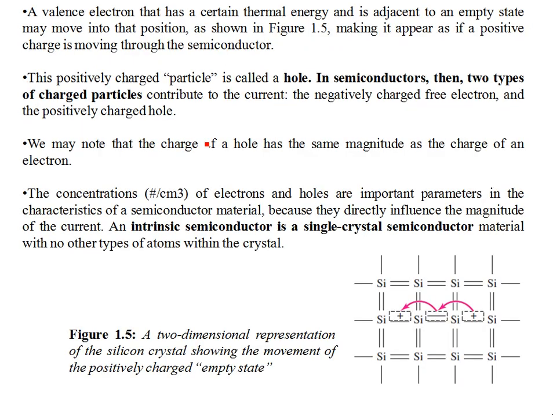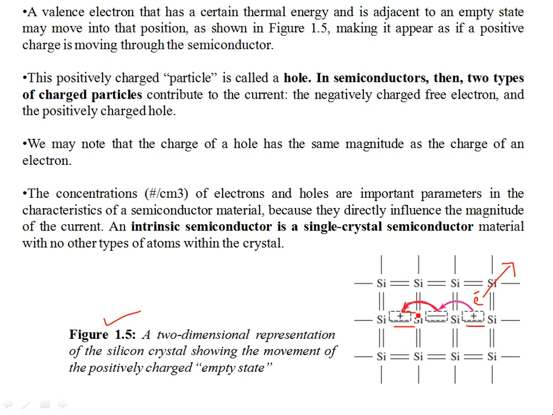In figure 1.5, once a bond breaks, an electron becomes free and goes into the conduction band, leaving behind a positive state, a hole. Now an adjacent bonded electron in the valence band might also get thermally excited, break its bond, and occupy the position of the positive hole.